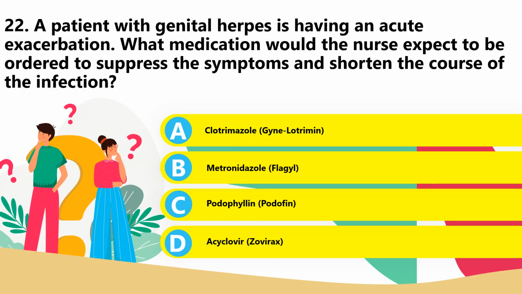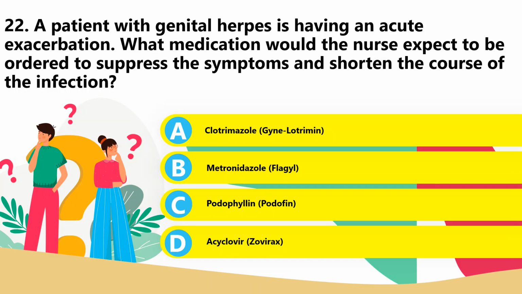Acyclovir. Of course, the answer here is letter D, because genital herpes is actually a viral infection. So acyclovir is an antiviral agent that can suppress the symptoms of genital herpes and shorten the course of the infection. It is considered to be effective in reducing the duration of lesions and preventing recurrences.